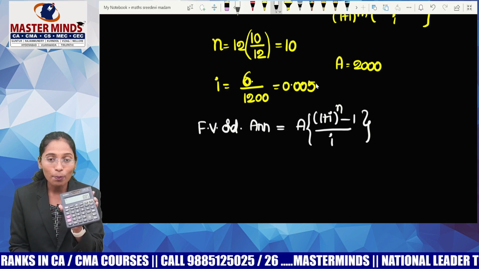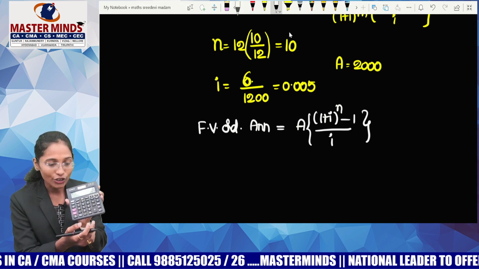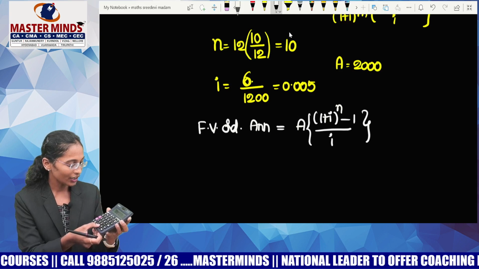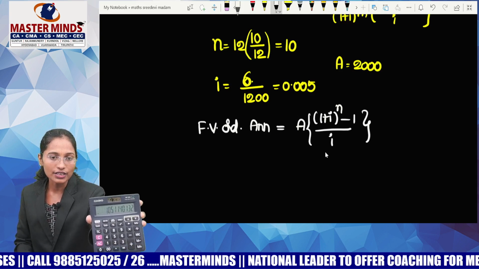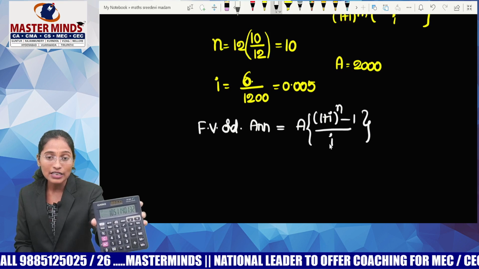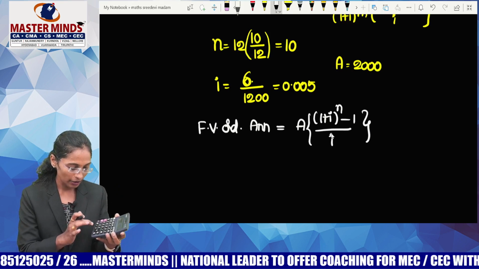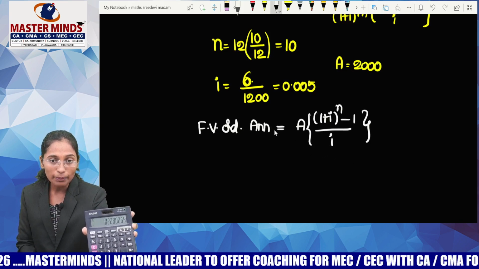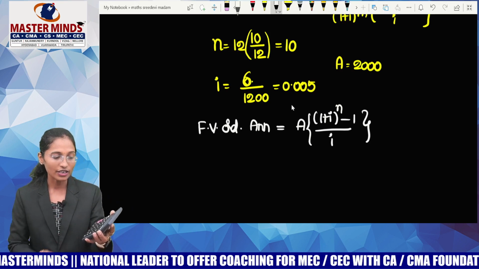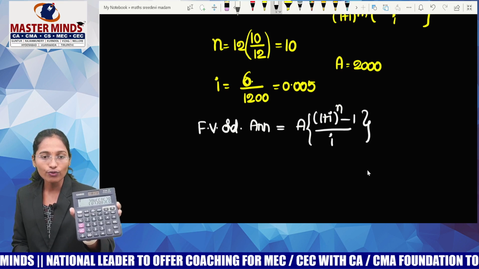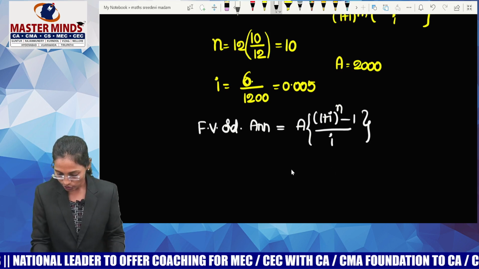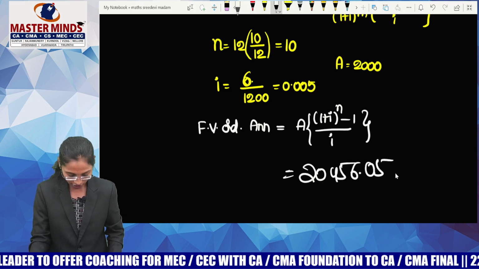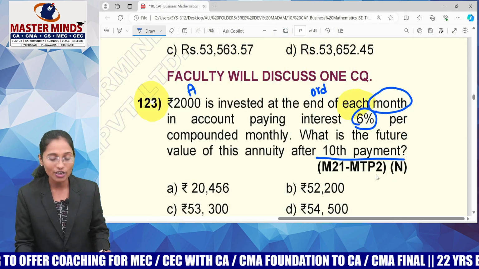Okay, (1 plus i) whole power n. What is n? 10. Means press into, equals to, till you get 11 steps. Do it this way, till you get 11 steps. This is what my answer is. And then next minus 1 by 0.005. This is my answer. Into, that has to be multiplied with A, that is 2000. So your answer is 20,456 point something. So 20,456.05. Look at your options and tell me what is the correct option.